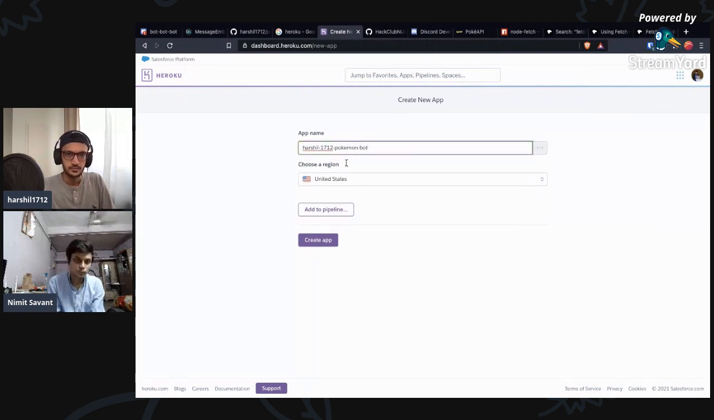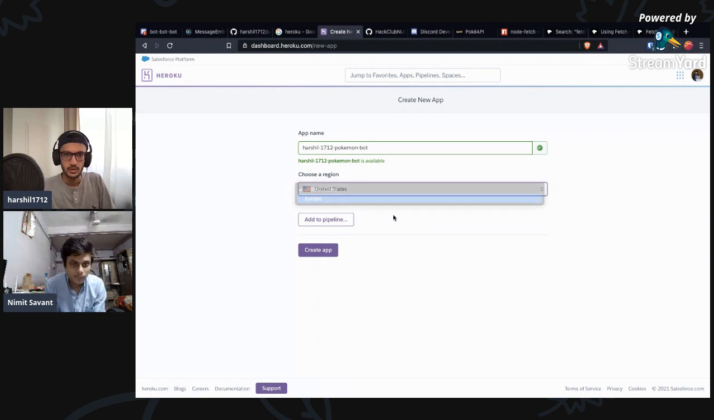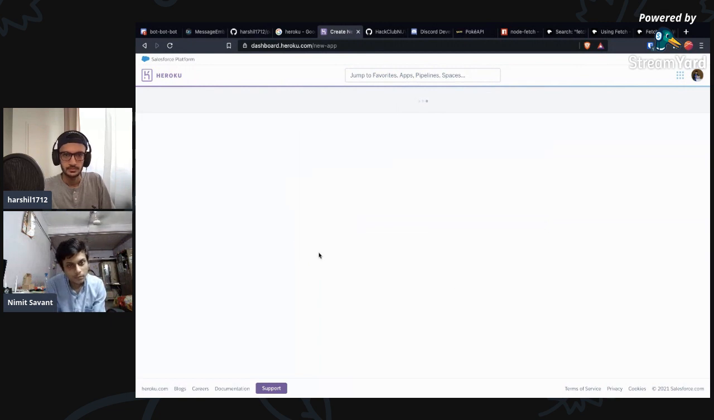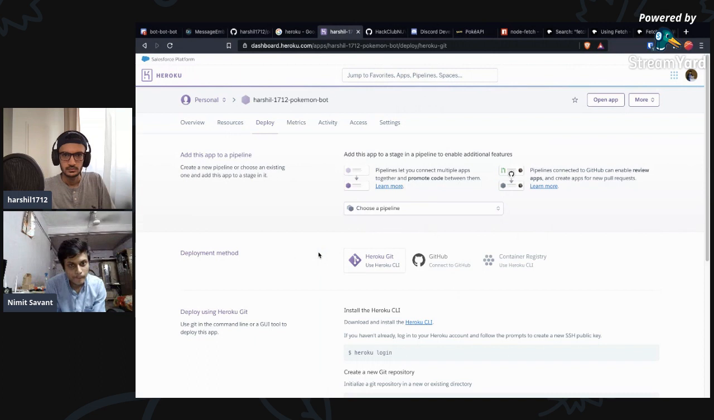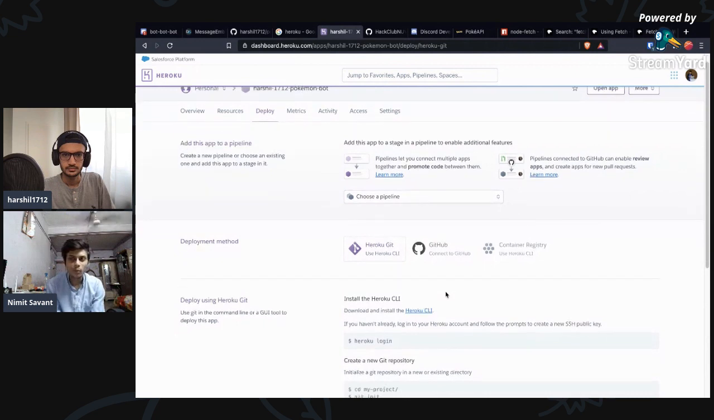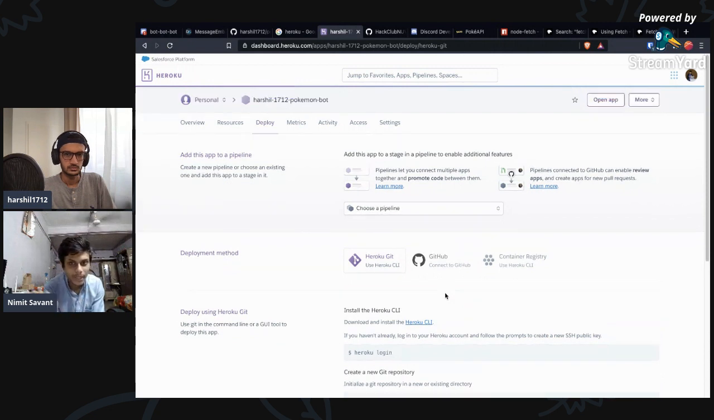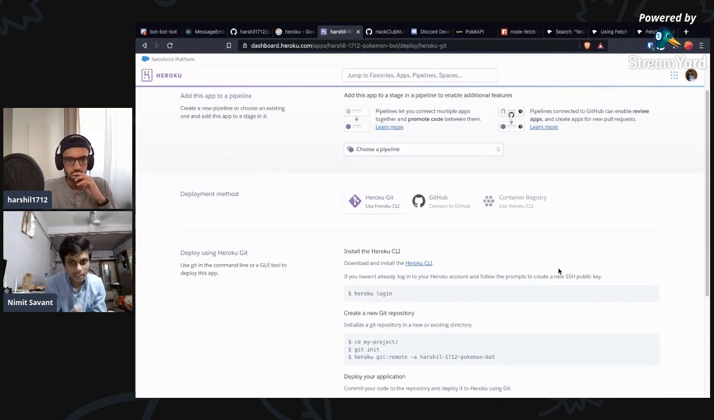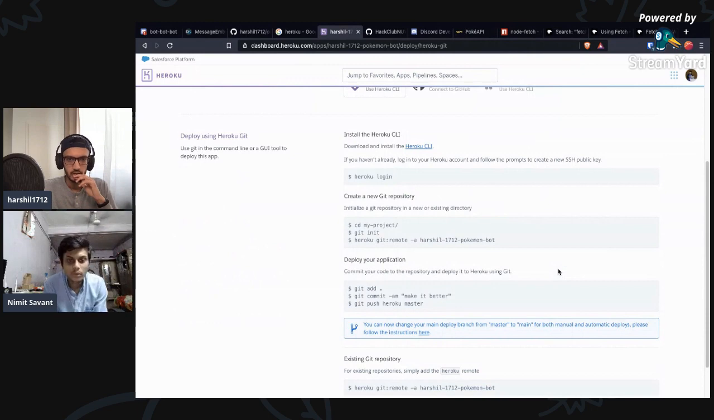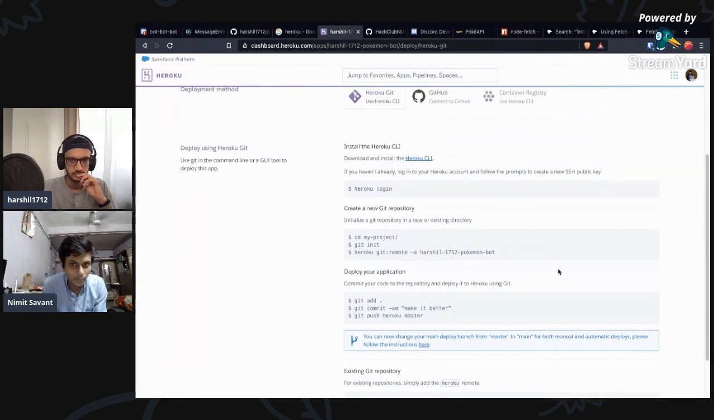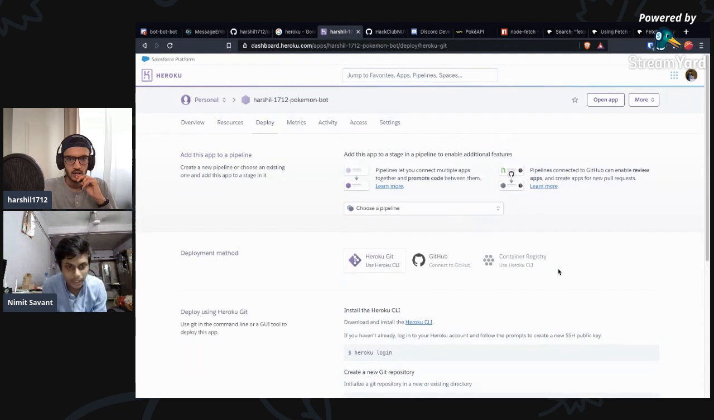Pokemon bot. Create app. Awesome. Okay, so we have to add one more file that is called Procfile. A Procfile is used by Heroku to give a start command so that it can initialize the running of the project. So let's quickly make a Procfile locally, and then we can commit it.